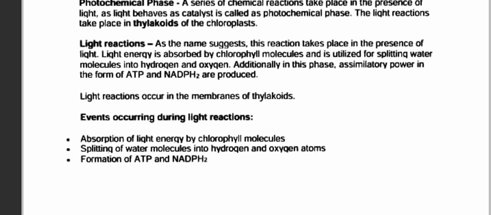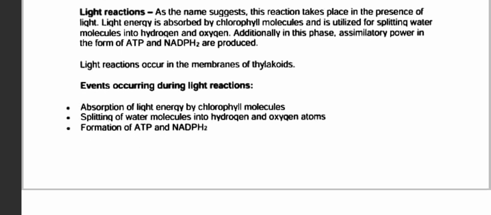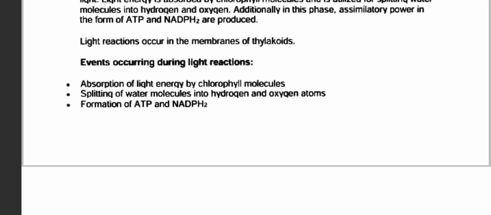So the light reaction occurs in the membrane of thylakoids. Okay, so now the events occurring during the light reaction: absorption of light energy by chlorophyll molecule, splitting of water molecule into hydrogen and oxygen atom, formation of ATP and NADPH2.